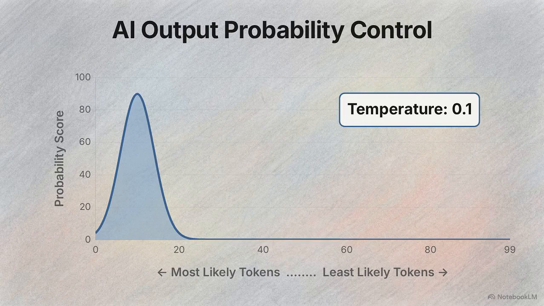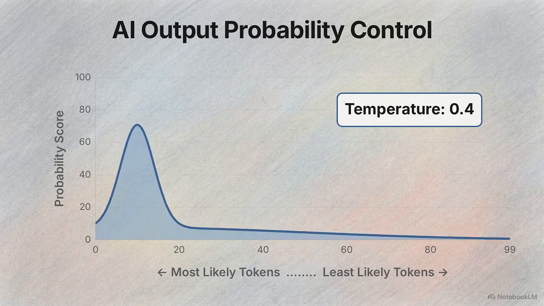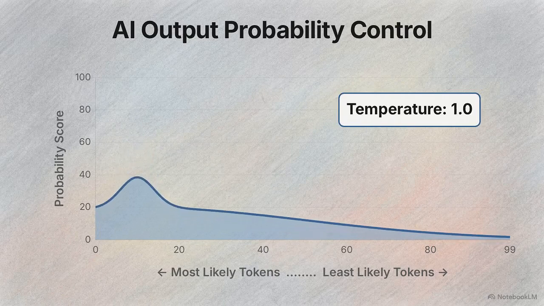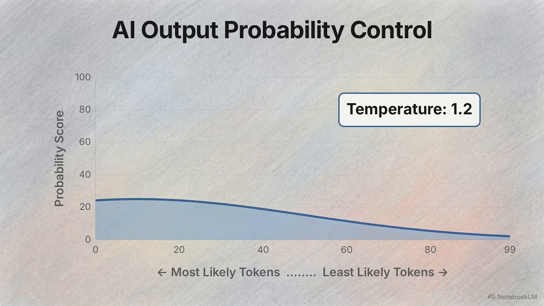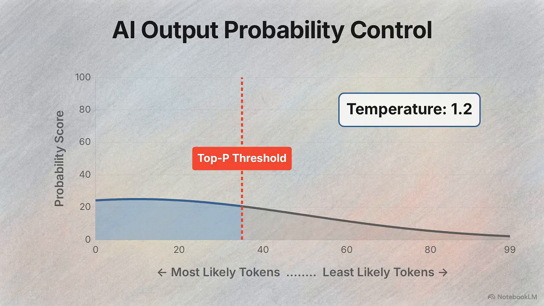Higher settings between 0.8 and 1.5 flatten the curve. This gives obscure, low-probability tokens a chance to be selected, generating more imaginative, varied output. To prevent high-temperature models from generating gibberish, we use top P, or nucleus sampling. It calculates the cumulative probability of top words and physically removes the rest, ensuring the model cannot choose a token that breaks the sentence structure.